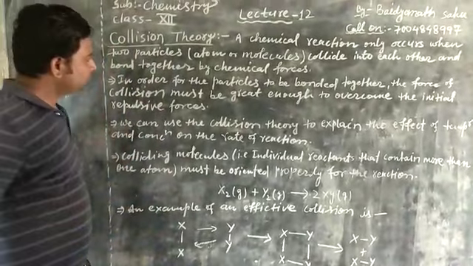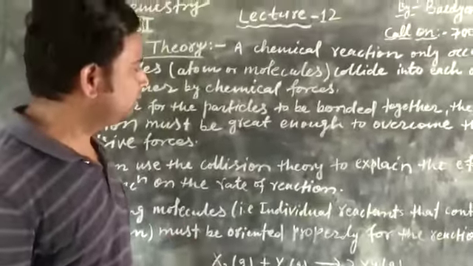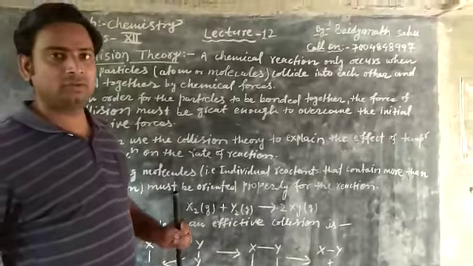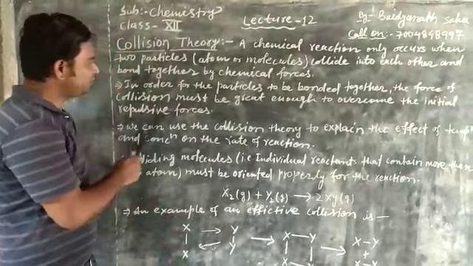In order for the particles to be bonded together, the force of collision must be great enough to overcome the initial repulsive force.